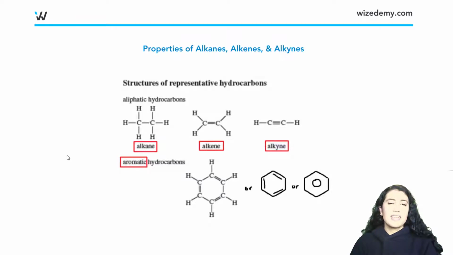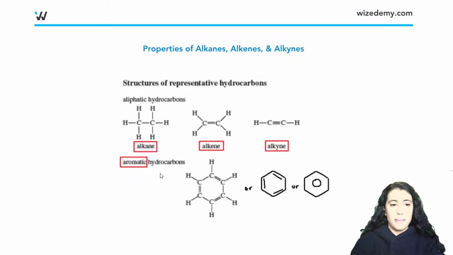Okay, now we're going to discuss the properties of alkanes, alkenes, alkynes, and even our aromatic hydrocarbons. So remember, we have just a quick review: alkane, alkene, alkyne, and these are our aromatic hydrocarbons. So let's take a quick look at their properties. What are their boiling points like? Are they really low? Are they really high?